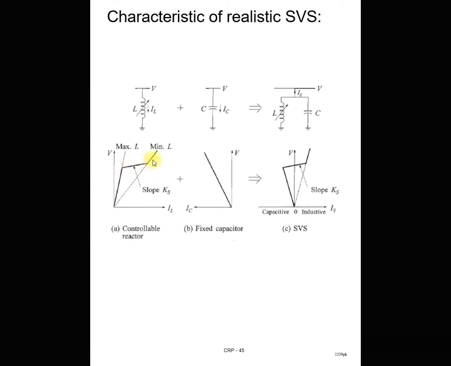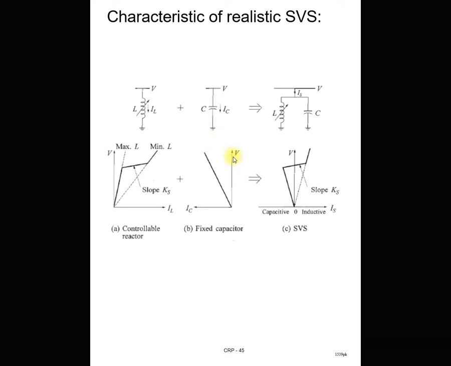And after that, this is the minimum inductor. If minimum inductor, then at this time this is the characteristic. So generally the characteristic of the variable inductor or controllable reactor is this hard line. This characteristic is for maximum inductance and this characteristic for the minimum inductance. And this slope is nothing but the slope that provides the impedance of this SVS system, or we can say the reactor of this SVS system.